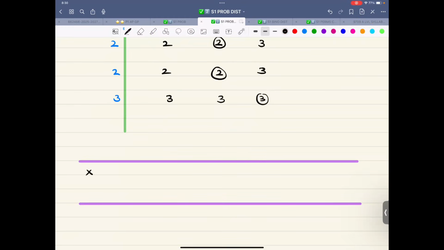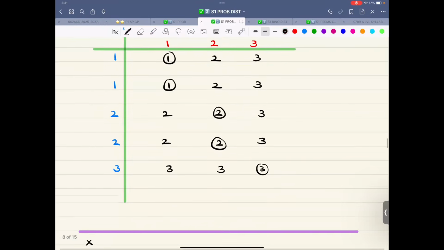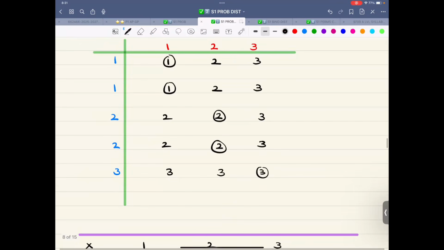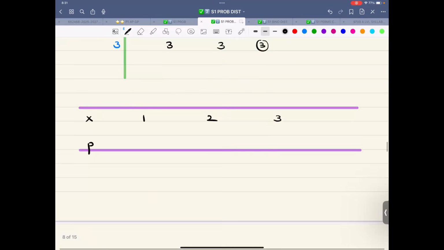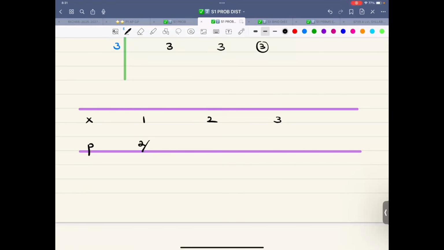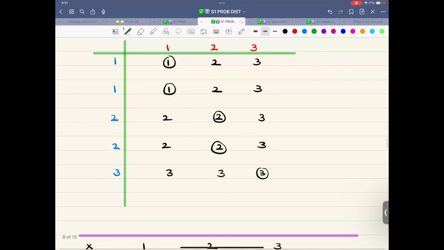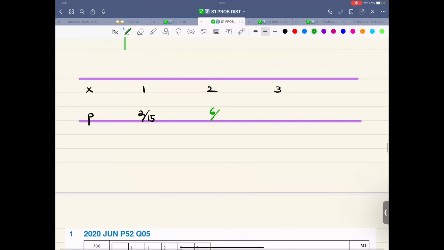This is X, this is probability. The scores are 1, 2, and 3. So this is 1, this is 2, this is 3. 1 is occurring twice, so 2 over 15. 2 is occurring how many times? 1, 2, 3, 4, 5, 6, so 6 times. 2 is occurring 6 times.